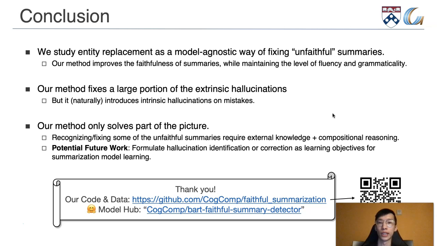Conclusion. We study entity replacement as a way of fixing these unfaithful summaries. Our method is doing well in terms of fixing extrinsic hallucinations, but our method really only solves part of the picture, as some of the instances require external knowledge or compositional reasoning to solve.